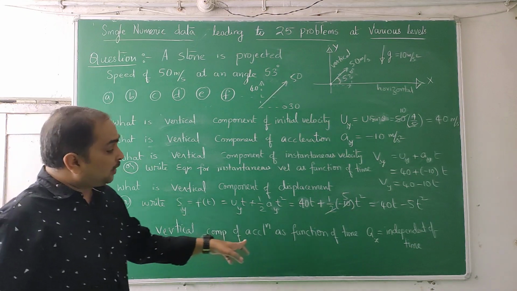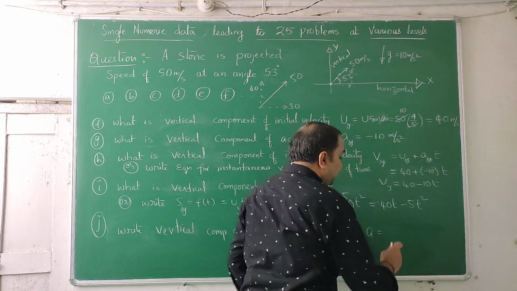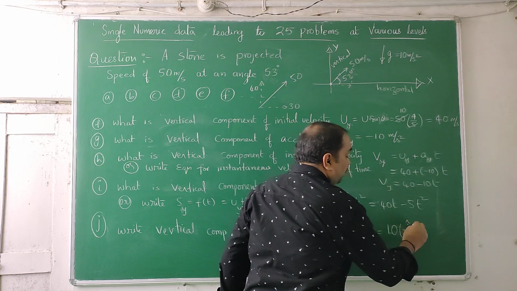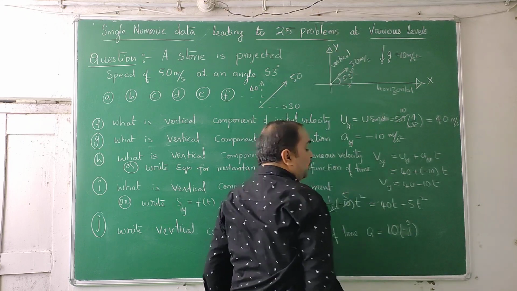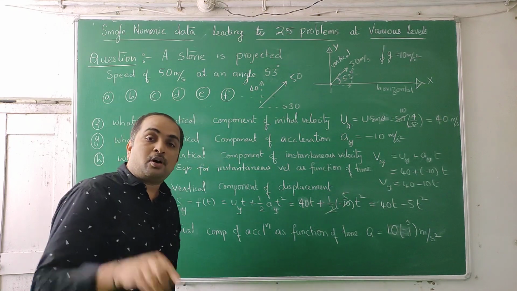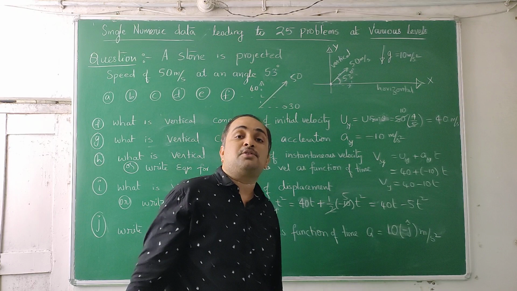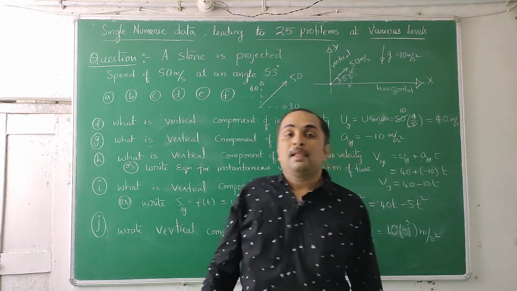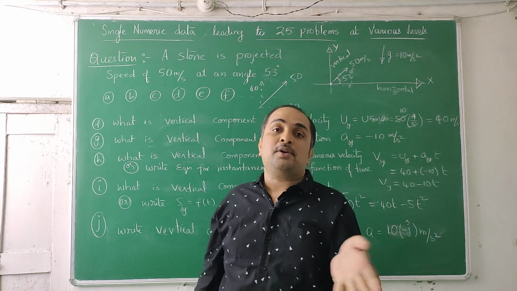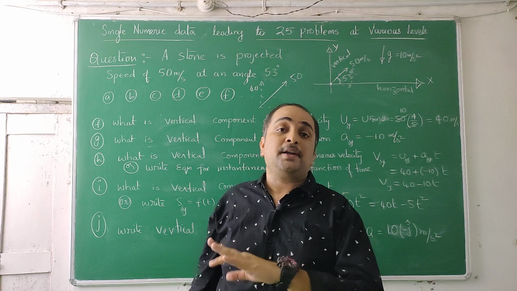Write the vertical component of acceleration as a function of time. So what is the vertical component of acceleration? We write it as minus 10, or 10 times minus j cap, because j cap is upward, minus j cap is downward, meters per second square. And it doesn't depend on time. As I told, the horizontal component of acceleration also doesn't depend on time, and the vertical component of acceleration also doesn't depend on time. That is related to the huge mass of the earth, which is going to pull; gravity is created around us, and that gravity always remains 9.8 meters per second square vertically downward, independent of time.